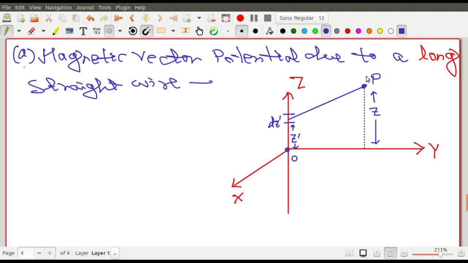So what is the coordinate of this particular point P? এটাকে একটু এক্সটেন্ড করে দিই. Let me extend this a bit.